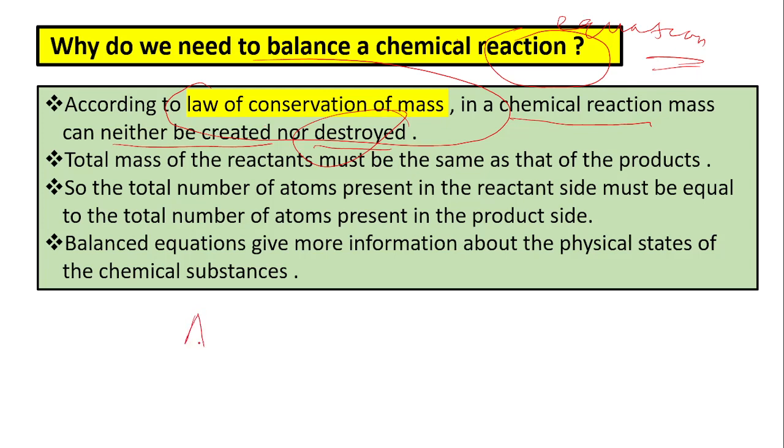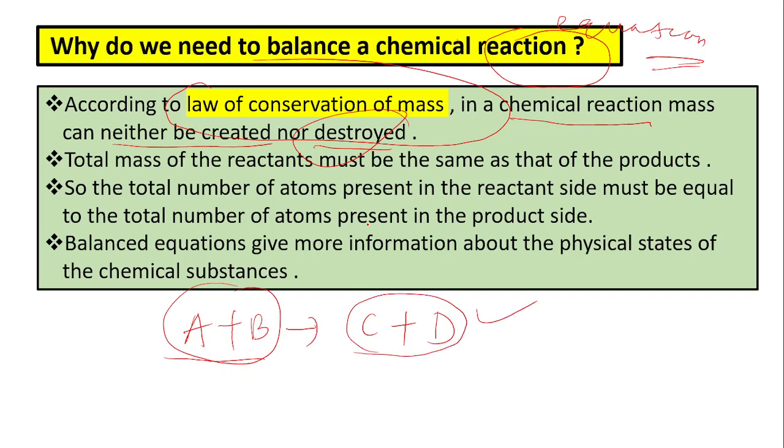That means, suppose A plus B gives C plus D. The total mass of A plus B, or the combined mass of A and B, must be equal to the combined mass of C and D. This is the law of conservation of mass. So the total mass of the reactants must be the same as that of the products.